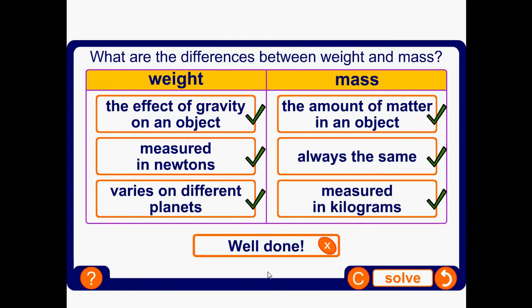So mass is something that is always the same, and you can think about same as an S, A, M, and then an E in there, okay? So it's the amount of stuff something is made of, and because it's the amount of stuff something is made of, it doesn't change anytime, and is measured in kilograms. Weight is a force, so weight varies, wobbles, okay, changes. And the weight is the effect of gravity on an object, is a force of gravity. Weight and force of gravity is the same, is measured in newtons, and because it's to do with the force of gravity, changes according to the planet where you are in, okay?